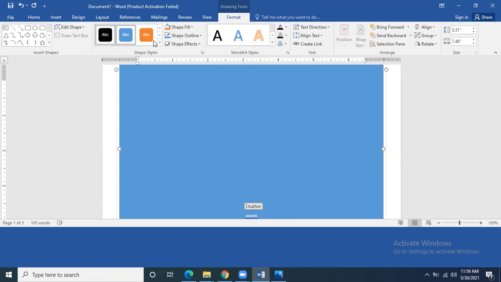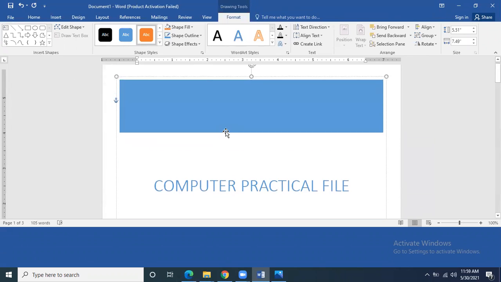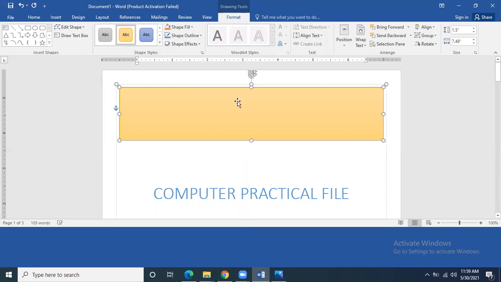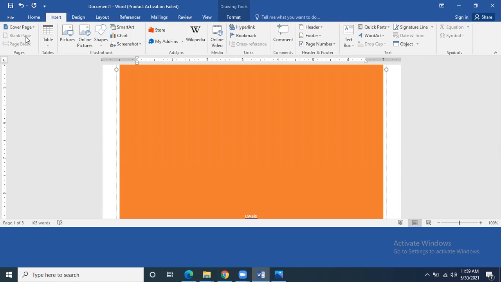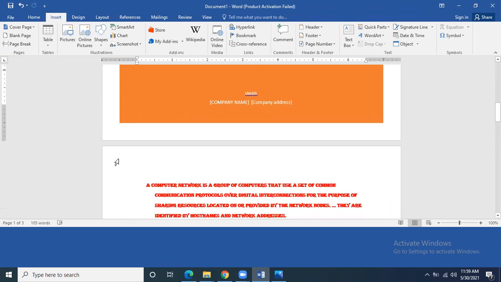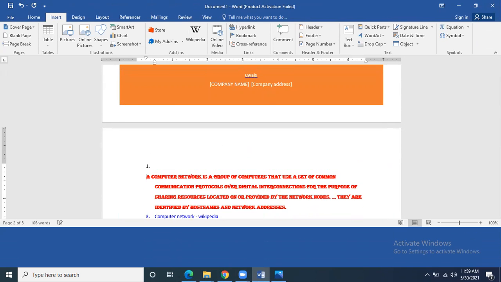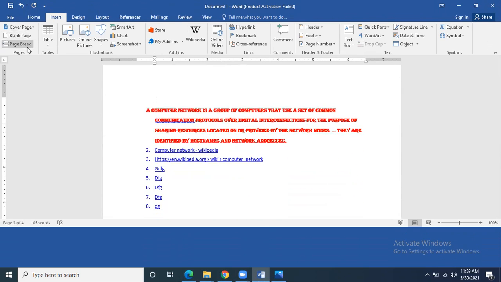We can take any other color design of the cover page depending on our requirement, whatever kind of color we want to take, and then we can do it accordingly. If you go to the insert menu, the second option is that you can take a blank page. For example, after the cover page you want to have a blank page, so bring your mouse cursor over here and then click on blank page. One blank page has come between the cover page and the first page. Okay, this is the way.